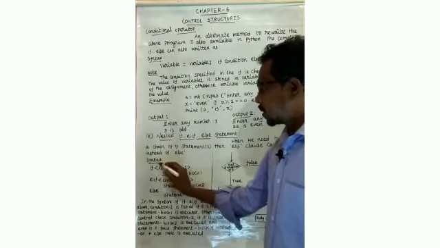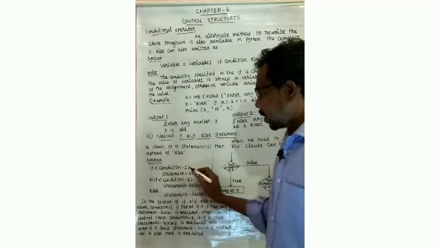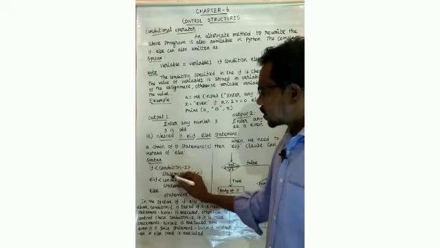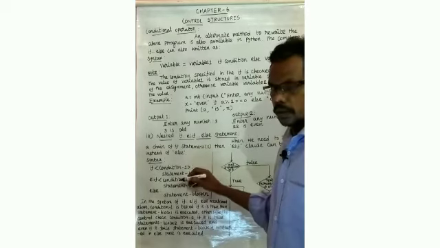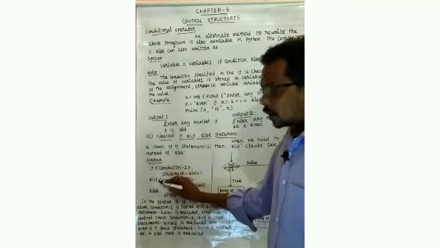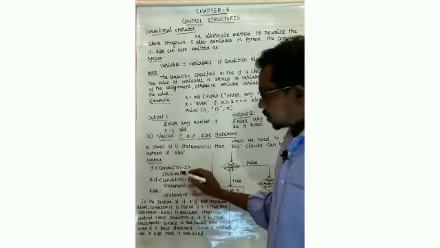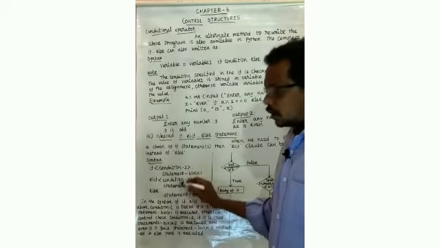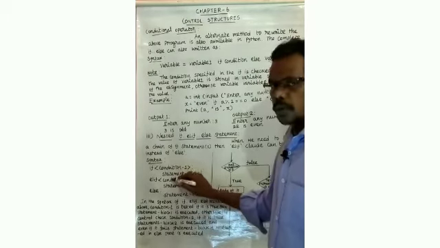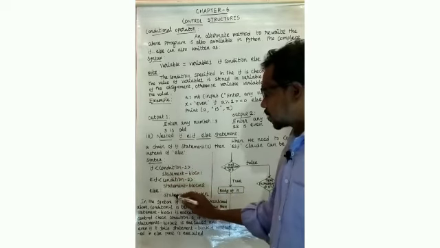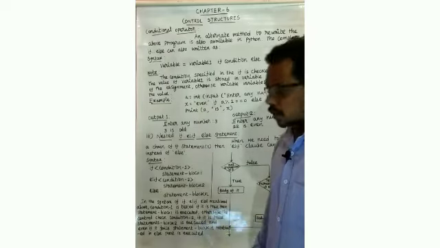Now see the syntax. If condition 1, we set the condition here. If the condition is true, statement block 1 will execute. In case the condition is false, it will check the next one, the elif condition. If this condition is true, statement block 2 will execute. In case this condition is also false, the else block will execute, that is, statement block n will execute.